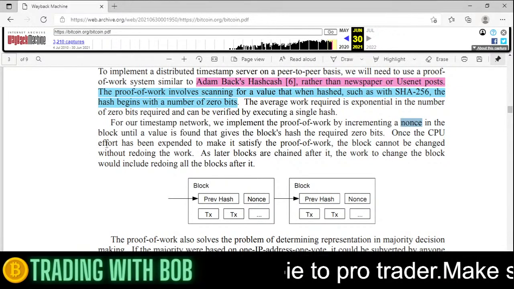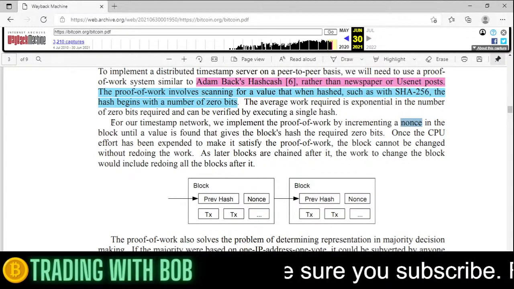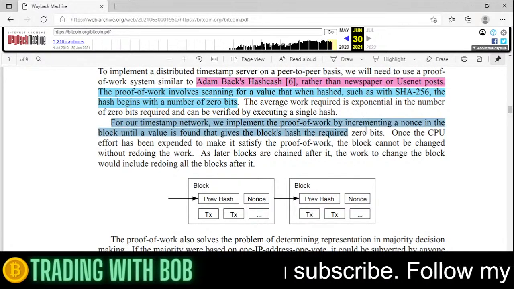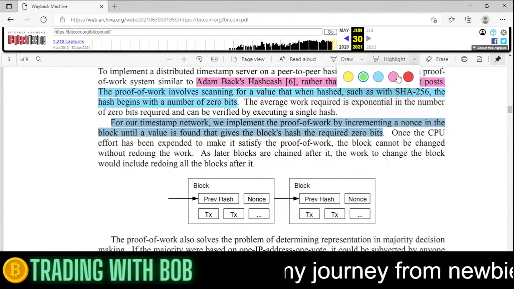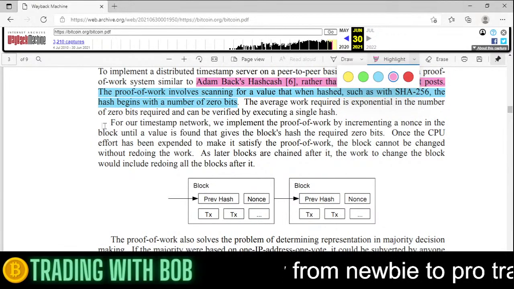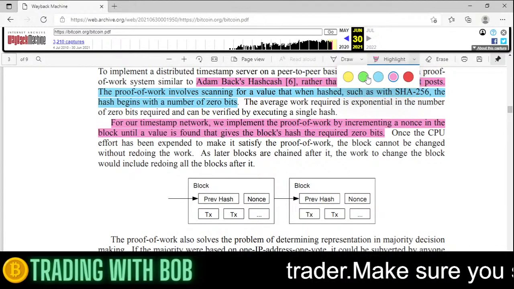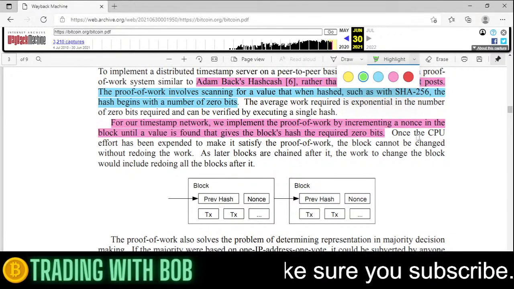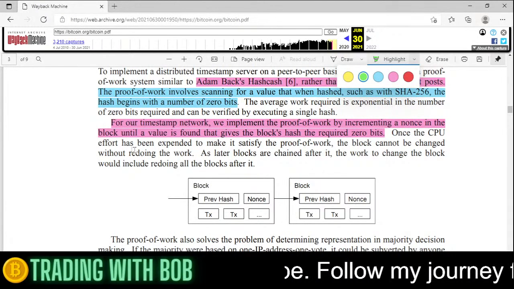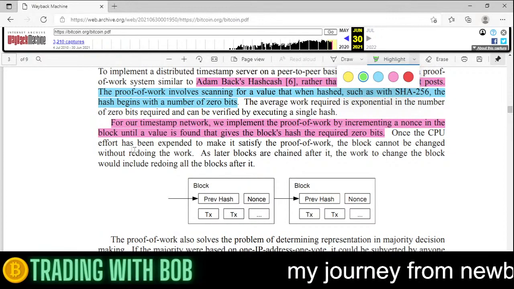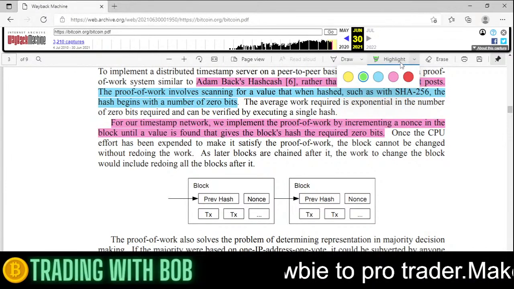Once the CPU effort has been expended, okay, I don't know what this means. These pink ones, we'll come back to them later, because you need to keep on moving when you're reading this so you don't get demotivated. Once the CPU effort has been expended to make it satisfy the proof of work, the block cannot be changed without redoing the work. I don't know what that means either.